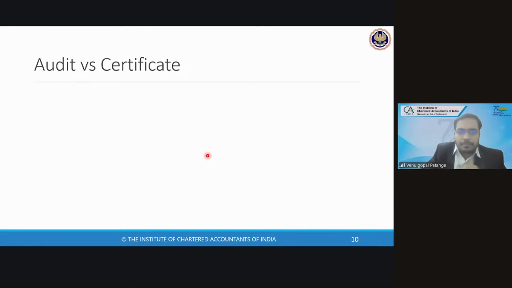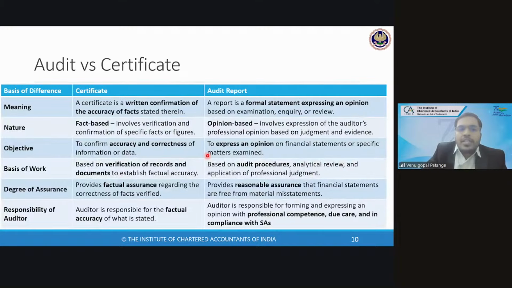Let us have a look. It is a written confirmation of accuracy of facts. A report is a formal statement expressing an opinion. So here it is fact based, here it is opinion based. Here it is accuracy and correctness. Here it is expression of opinion. So on and so forth.